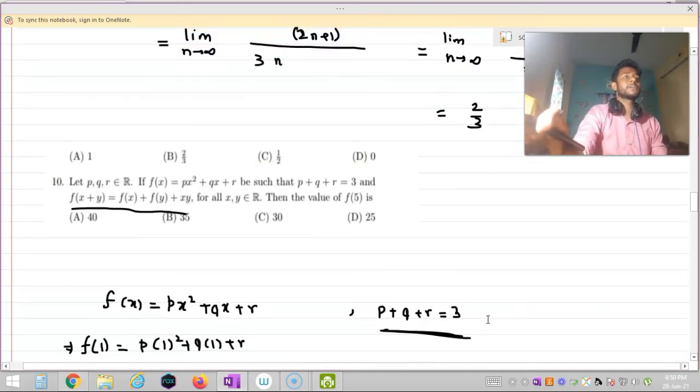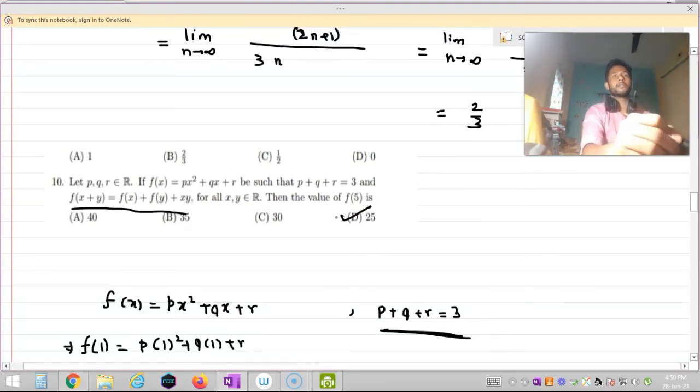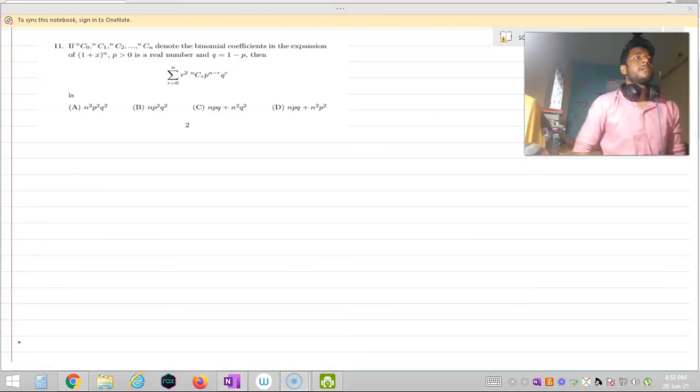Now let us see the options. Option D is 25. So option D is our correct option. Okay, that's all about the question number 10. Now let's go to the question number 11. Now let us solve the question number 11. It says that if NC0, NC1, NC2 dot dot